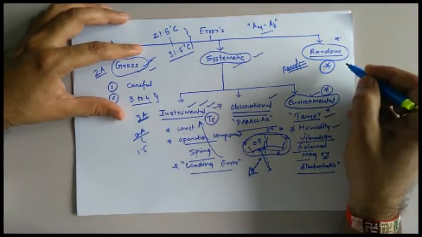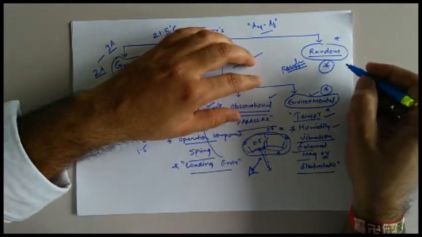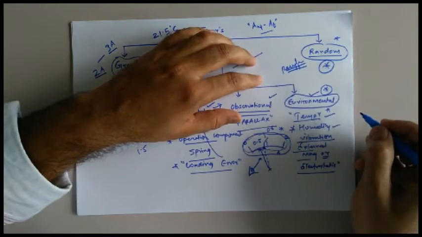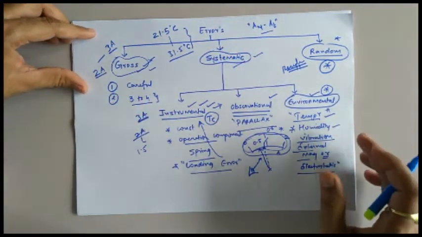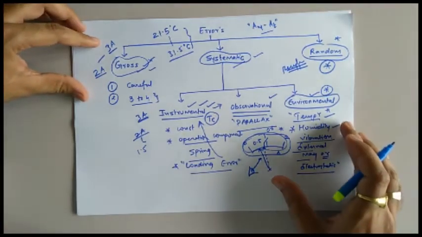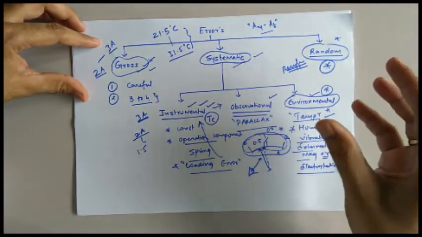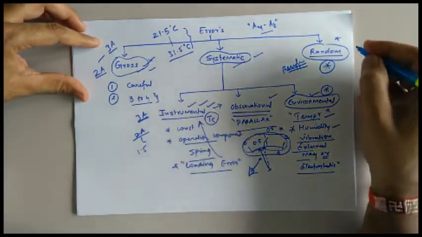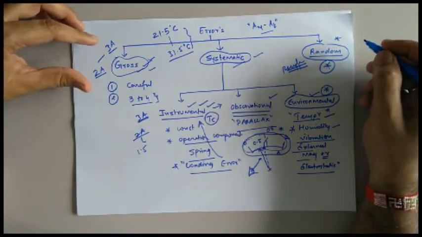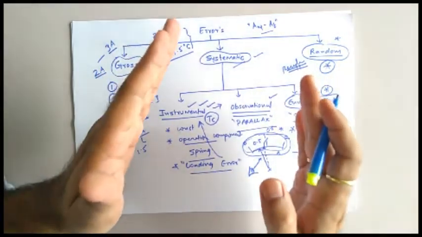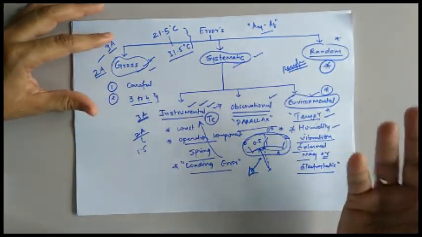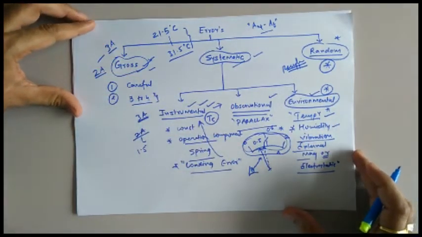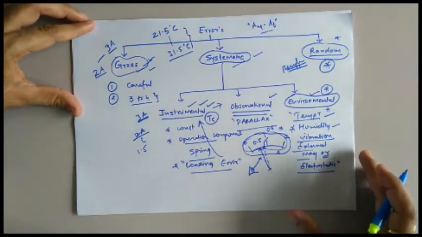Now in order to do the mathematical analysis of random error, we need to apply some statistical mathematical analysis. That statistical mathematical analysis plays an important role in identifying the nature of this random error. What those statistical mathematical analyses are, we are going to cover in the next lecture. So this is what we have about error.